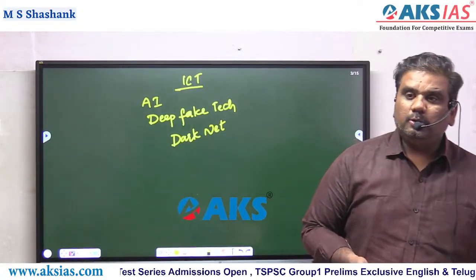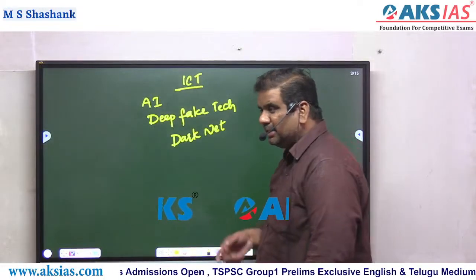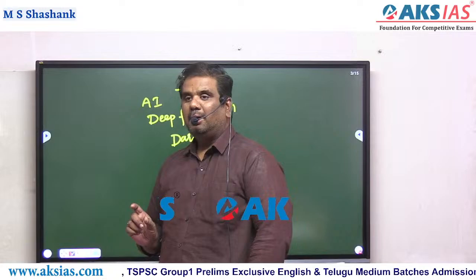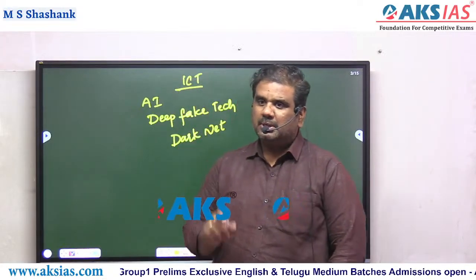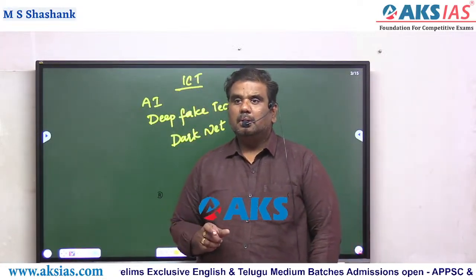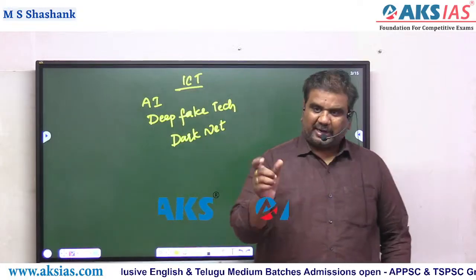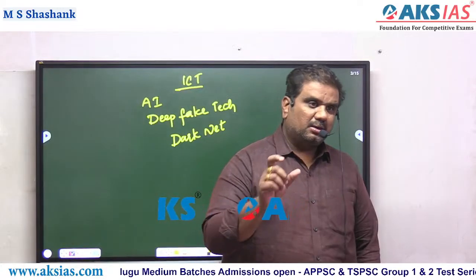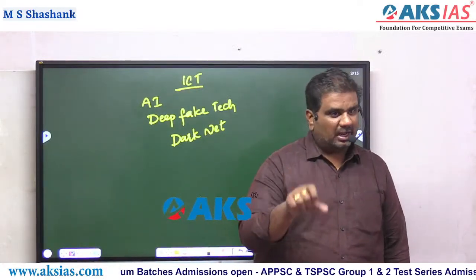Now here, the moment you say the other world, it means that you're talking about any person who is involved in anti-social elements, terrorism, at the same time financial frauds, cyber crimes, drug trafficking, women trafficking.